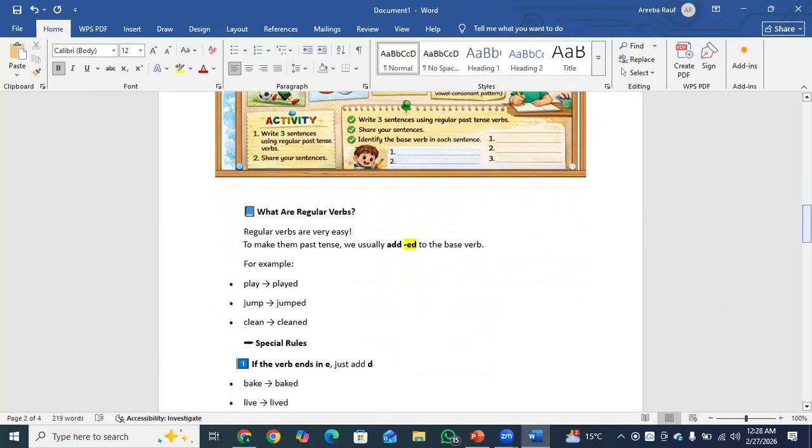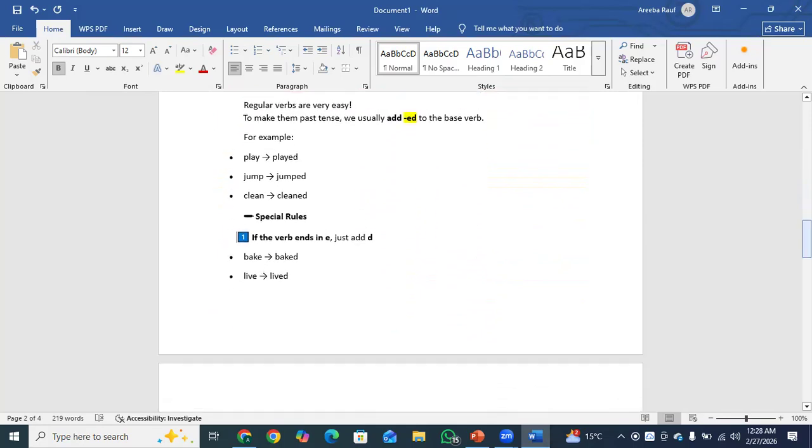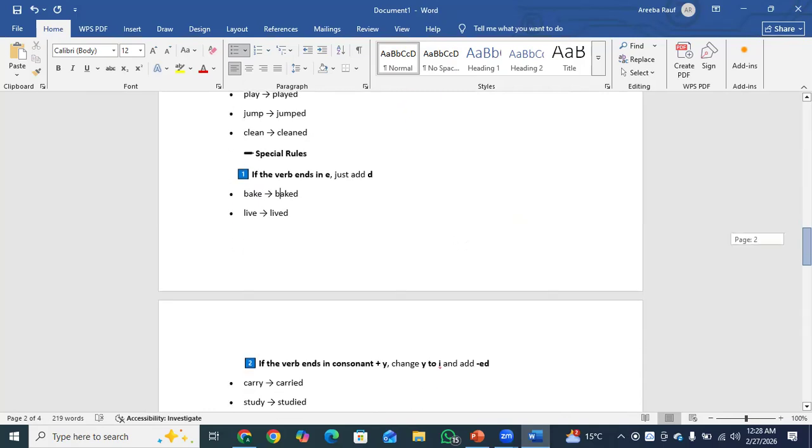Okay, we have special rules for the regular verbs. The first one is if the verb ends in e, just add d. Like bake ends in e, we simply add d and it becomes baked. Live becomes lived.